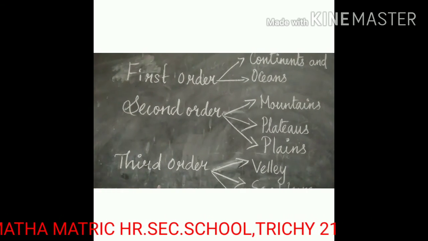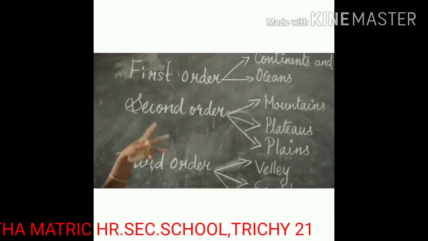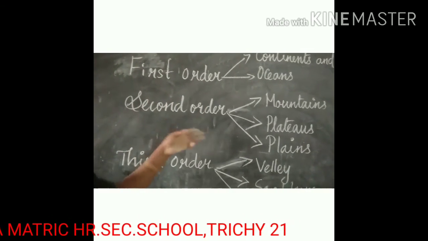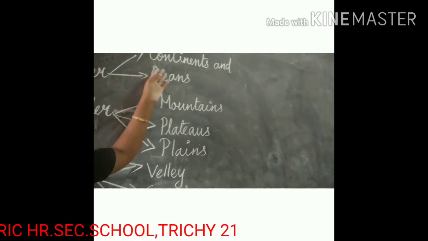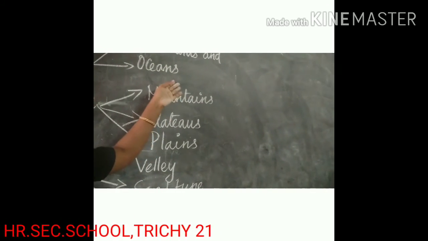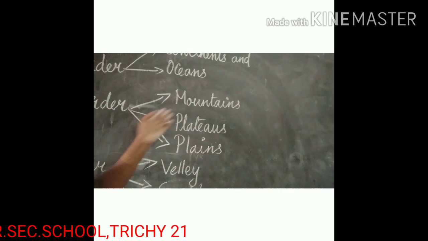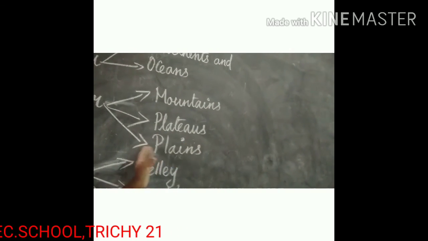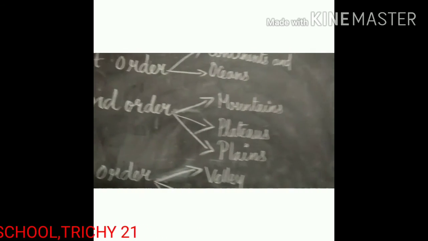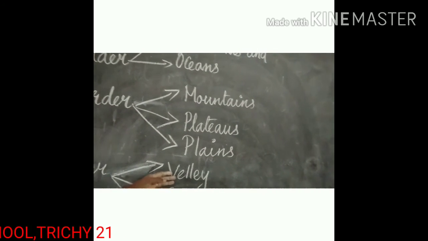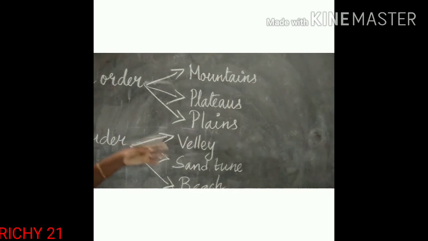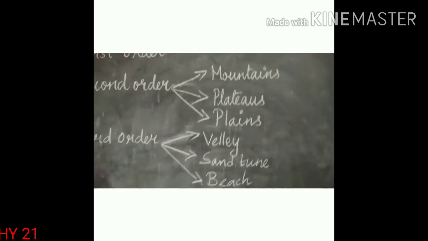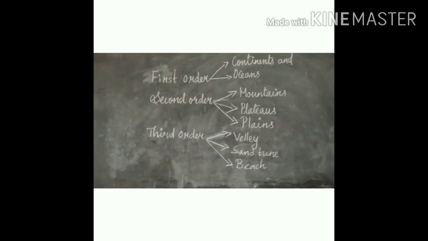Classification of landforms. There are three orders: first order, second order, third order. The first order is continents and oceans. The second order: mountains, plateaus, plains. And the third order: valley, sand dunes, beaches. So these are the classification of landforms.